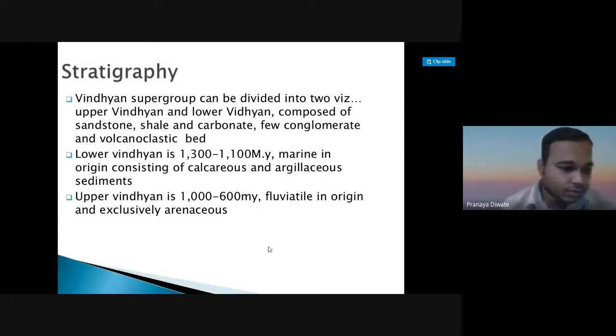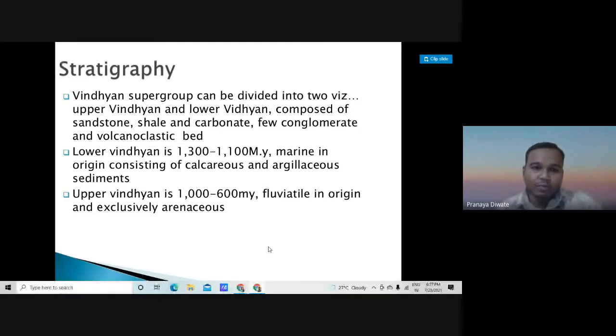The Vindhyan supergroup is 1300 to 1100 million years old. It is marine in origin, considering the calcareous and argillaceous sediments.